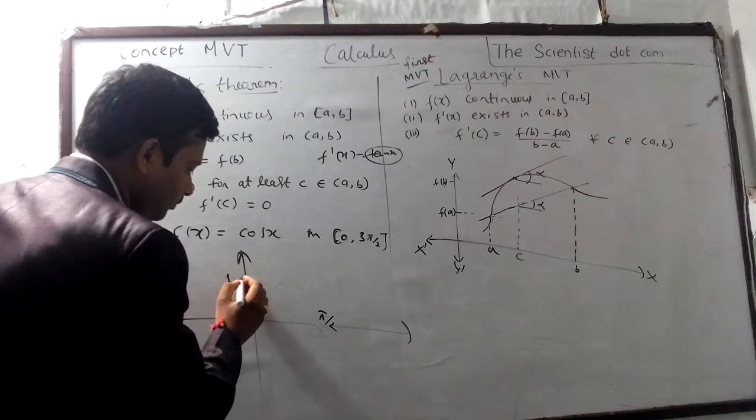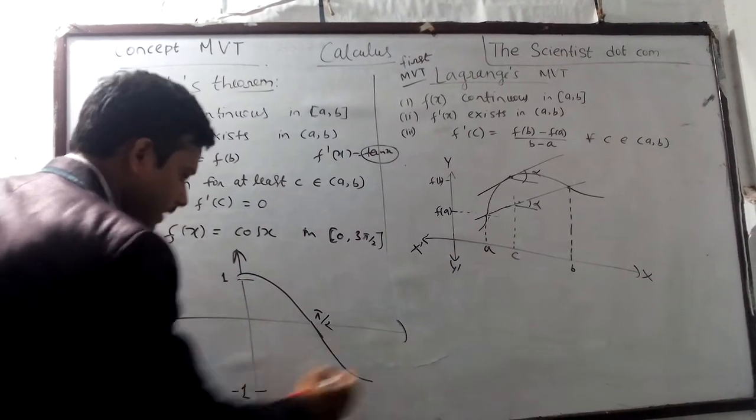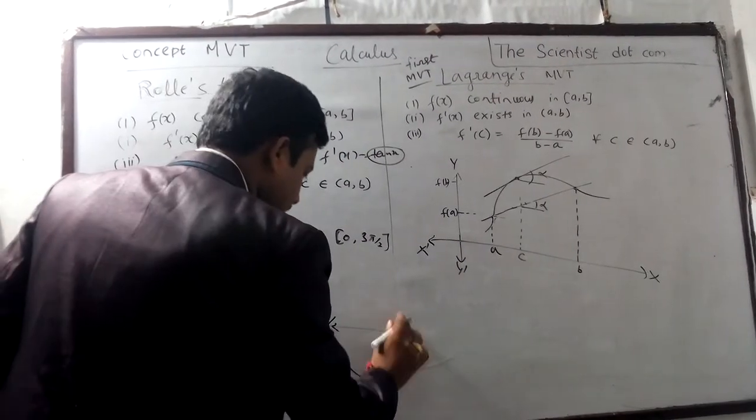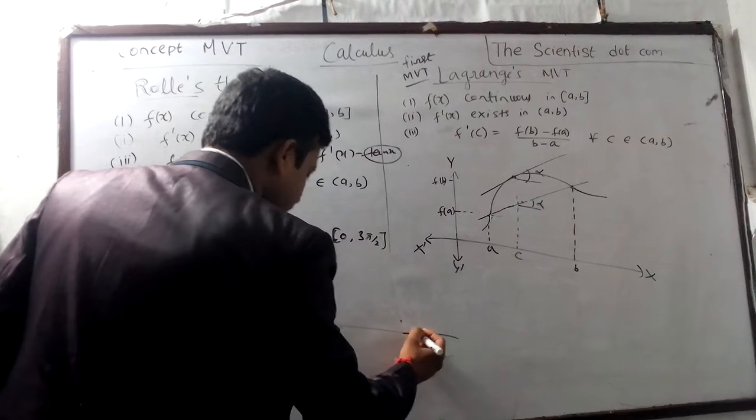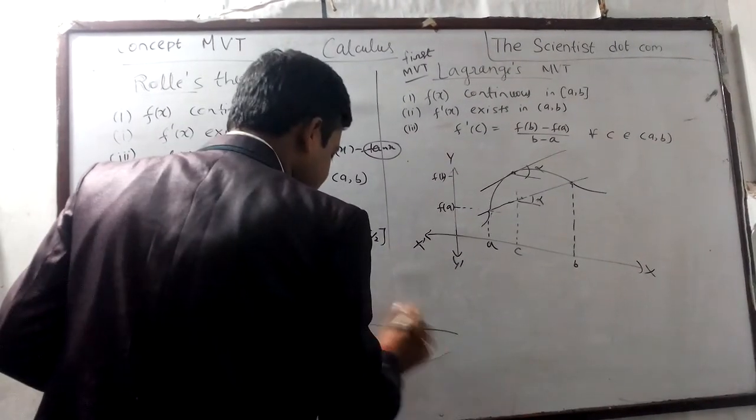This is pi by 2, and cos pi is minus 1, and then again cos 3 pi by 2. At every odd multiple of pi by 2, we get a 0.